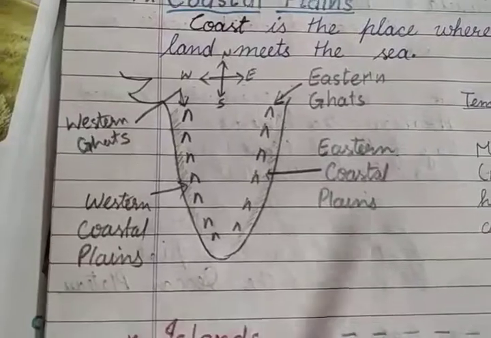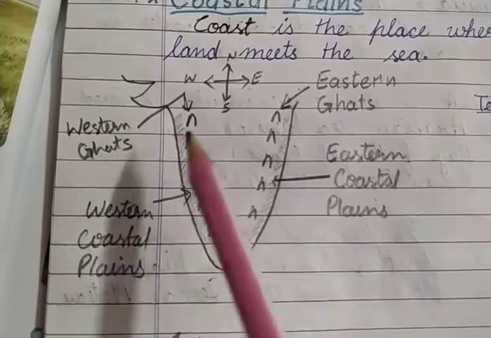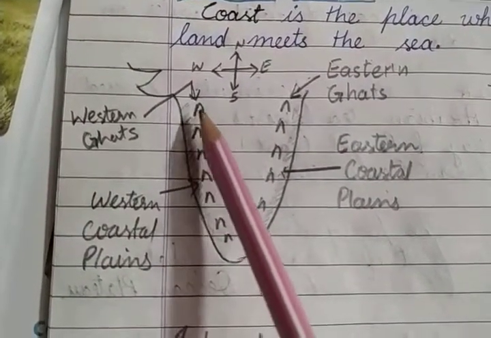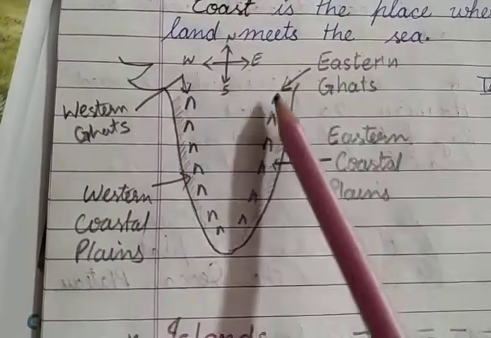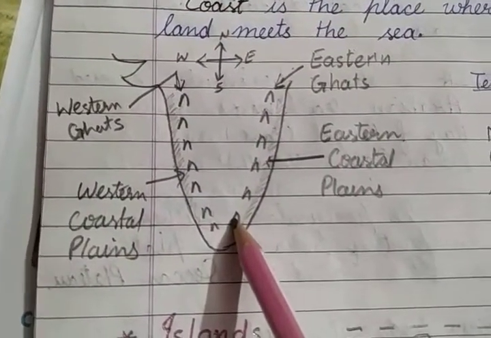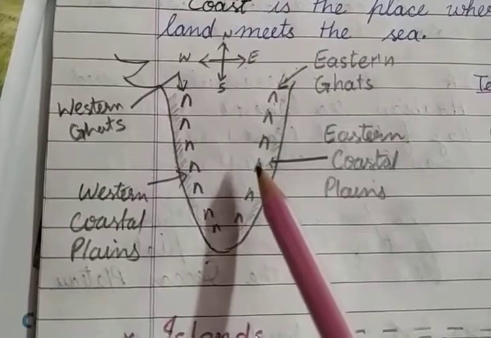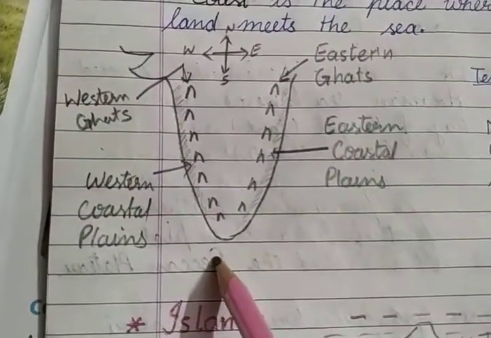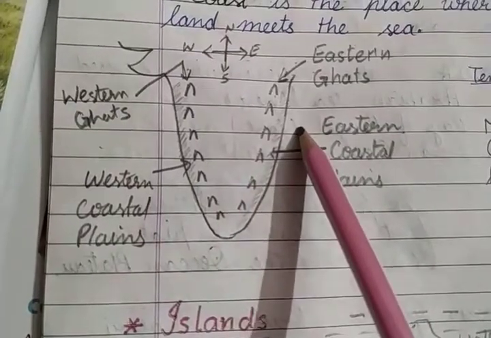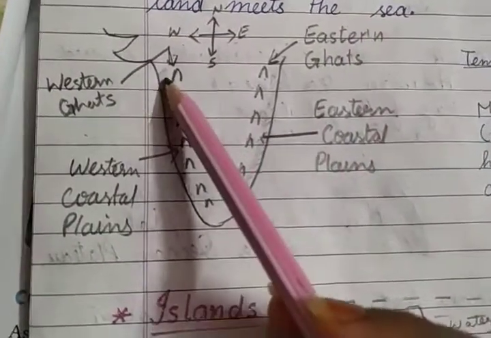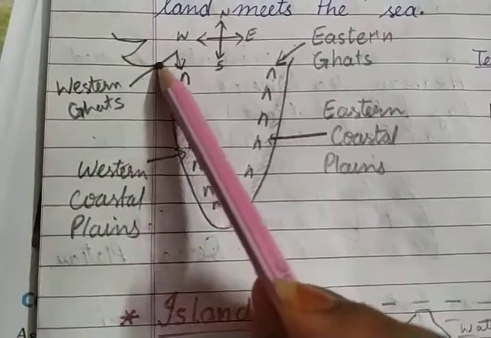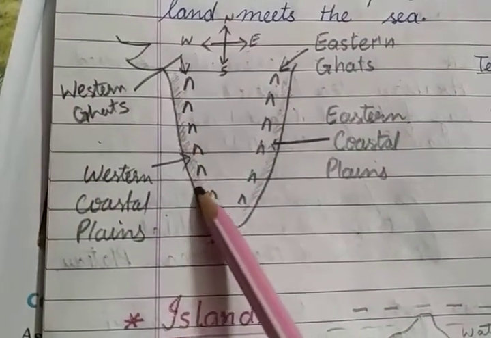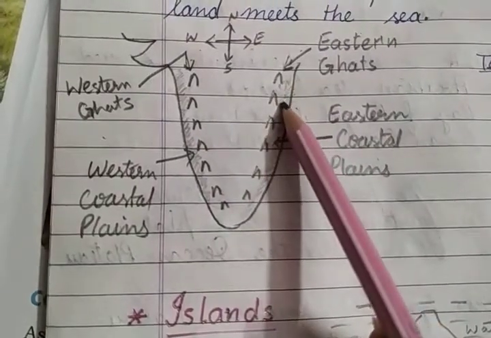So see here I have drawn some, that this is the Western Ghats. मैंने आपको already बताया था ये small mountain range है, and this is the Eastern Ghats. This is also a small mountain range, और यहाँ पर हमारा है Arabian Sea. Here we have the Indian Ocean, and here we have the Bay of Bengal. So a small strip, ये जो छोटी सी strip दिख रही है आपको, ये है हमारा coastal area, okay, जो इंडिया में located है, which is in India.